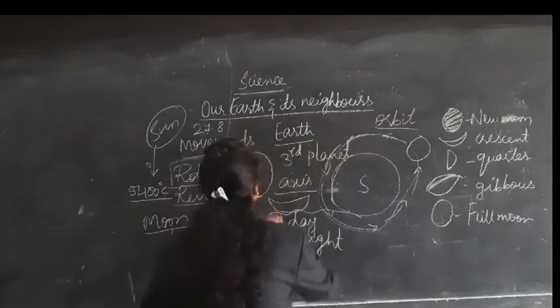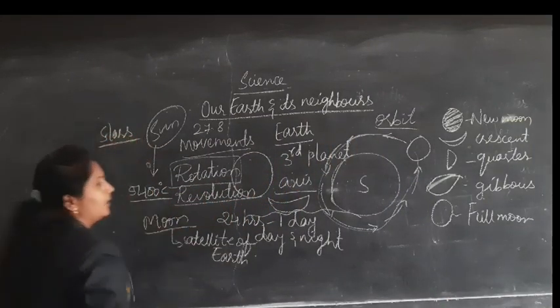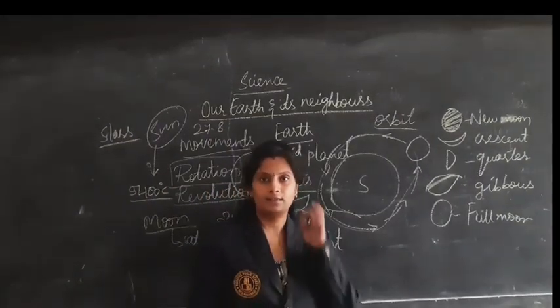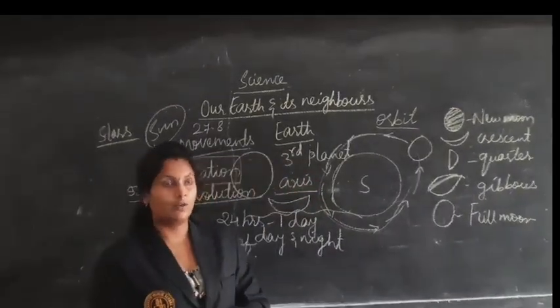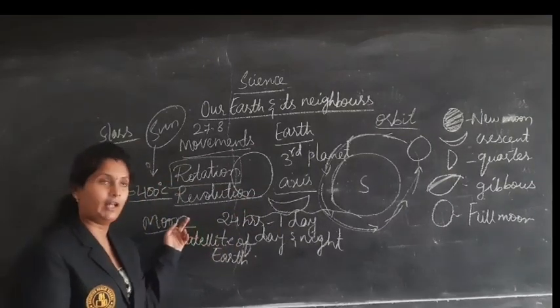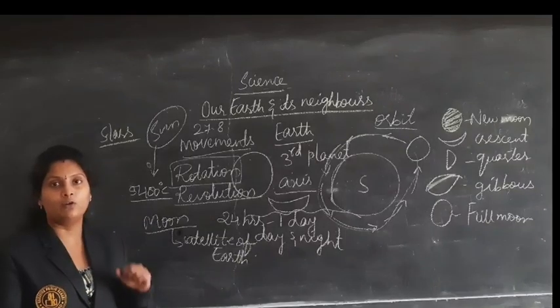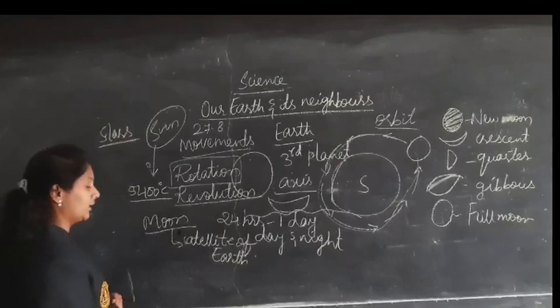Next, coming to the stars. Stars are very far. They have their own light. The moon does not have its own light. It will take the light of the sun. But stars have their own light. They look very tiny because they are far away from us, from the Earth.